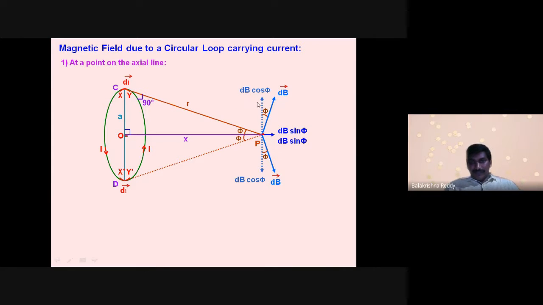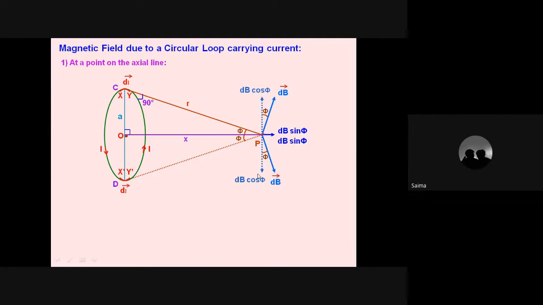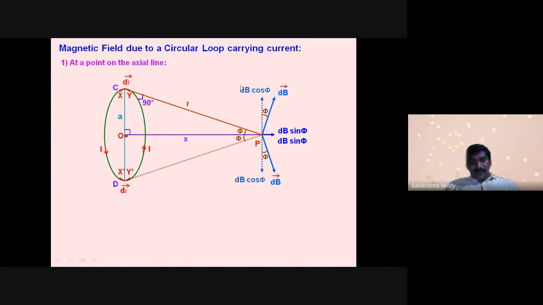Are you getting my point? Vertical components are cancelling each other. So we have only the magnetic field with respect to the loop along the axial point, at a distance x in the direction of the axis, that is dB sin phi plus dB sin phi. It becomes 2 dB sin phi. Got it? Concept? Now we are applying the Biot-Savart law here. See how we will apply.